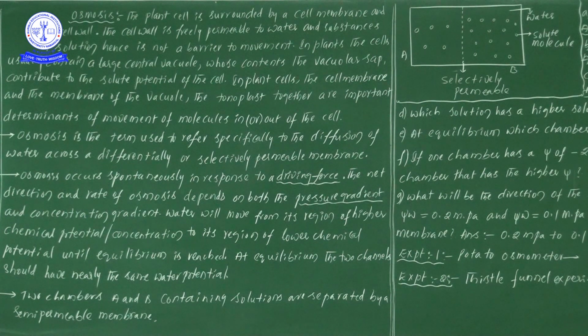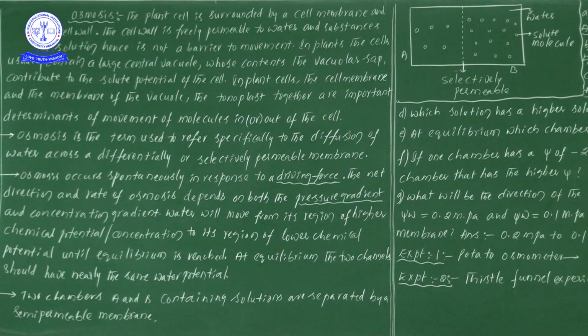So note this down. What are the main important points we are discussing? Osmosis mainly depends on both important gradients: one is the pressure gradient and one more is the concentration gradient. One more time, try to say this statement: osmosis mainly depends on the pressure gradient and concentration gradient.